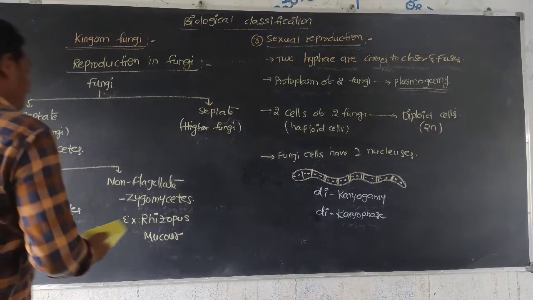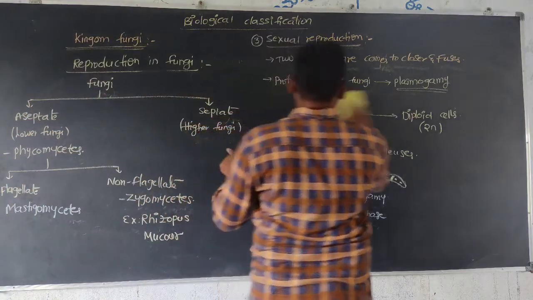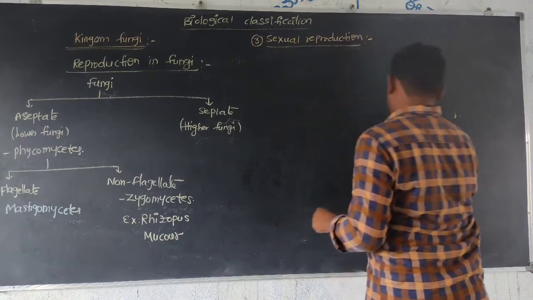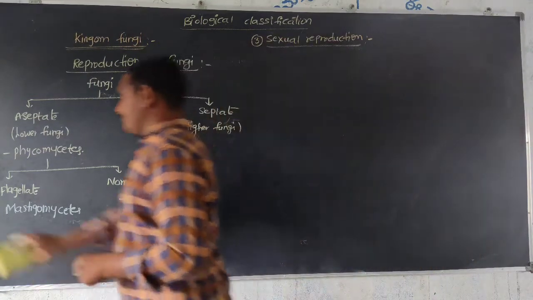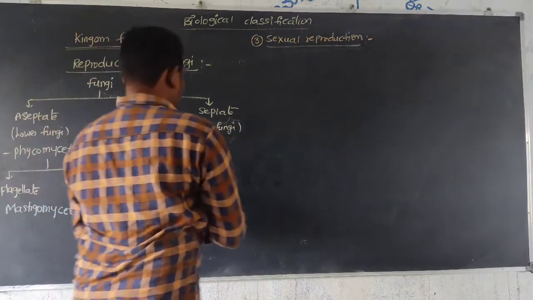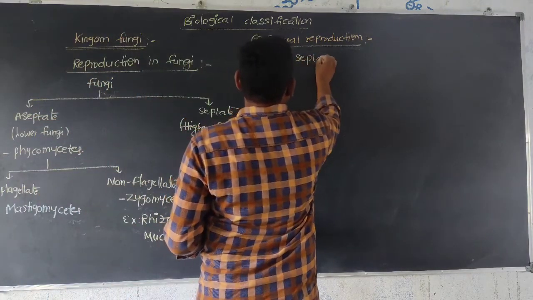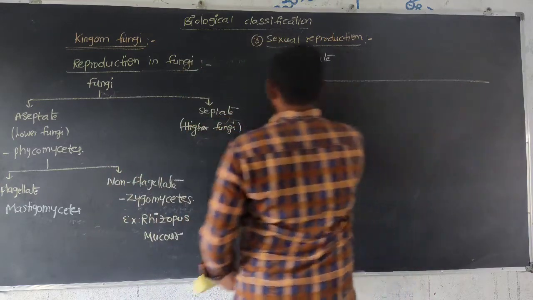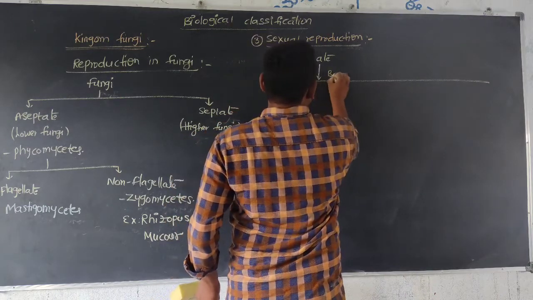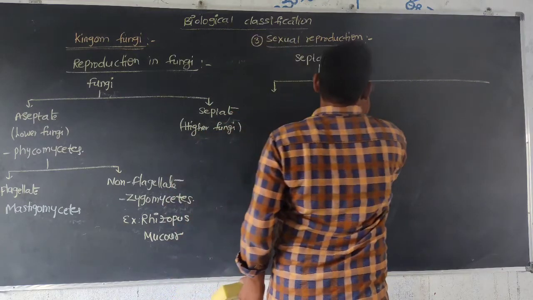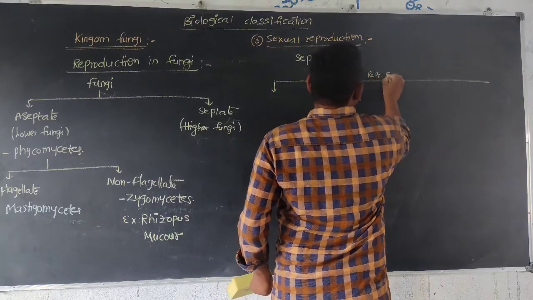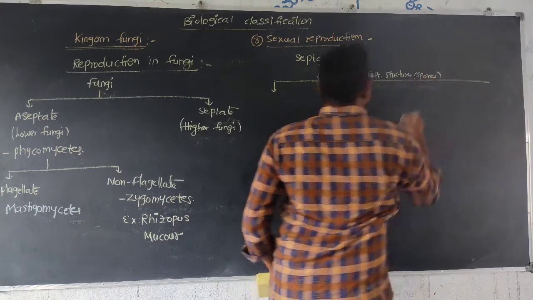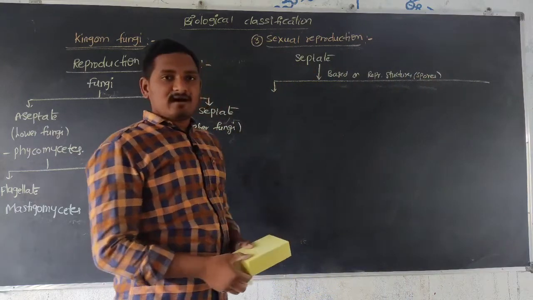Next, this is septate. Septate is divided into three categories based on the reproductive structures, that is, the type of spores present in these septate organisms.